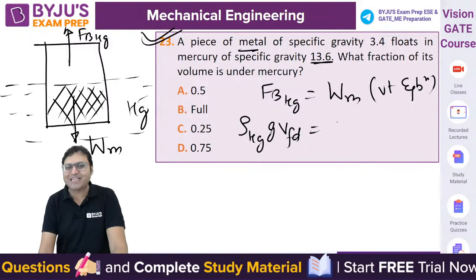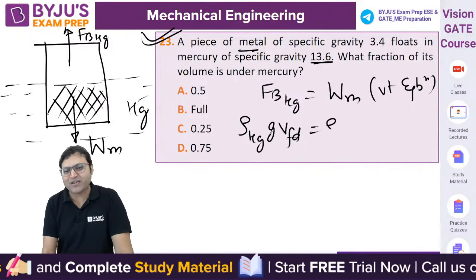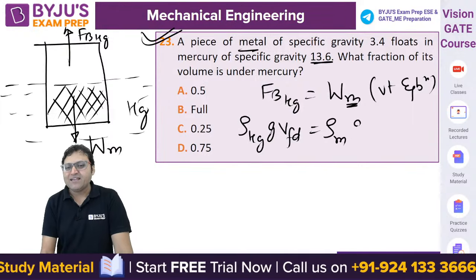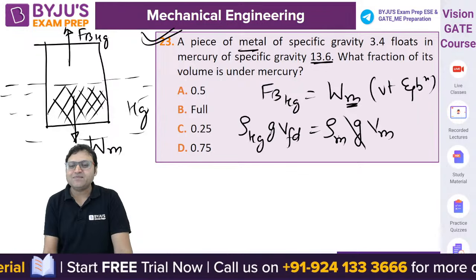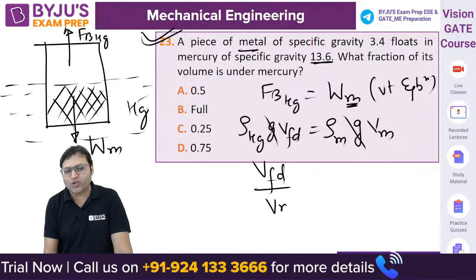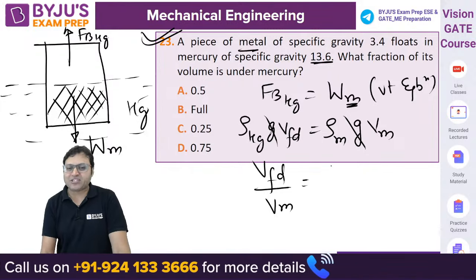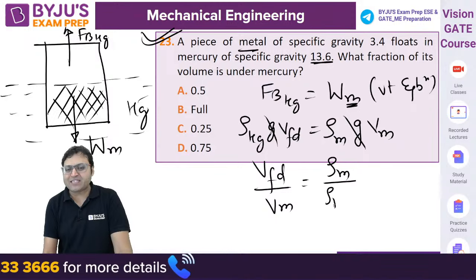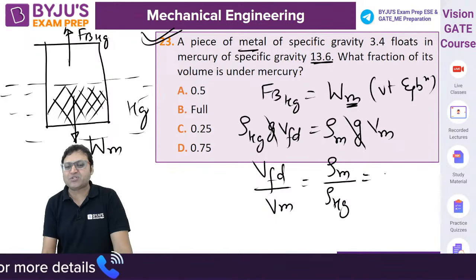Everyone, please do let me know the answer. What is the weight of the metal? Density of metal into g into volume of the metal. g gets cancelled out. So volume of the fluid displaced upon volume of the metal, that is the fraction, is equal to density of metal upon density of mercury, or we can write it in terms of specific gravity.